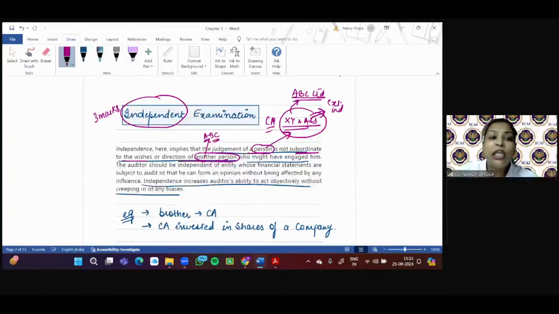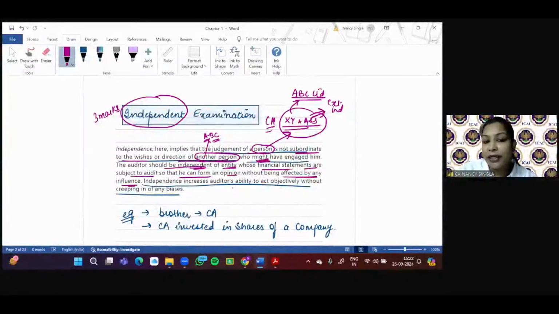Otherwise we'll see that the engagement is done by the shareholders, right? So the opinion of XY and Associates is not influenced by the shareholders also. The auditor should be independent of the entity whose financial statements are subject to audit, so as to form an opinion without being affected by any such influence.